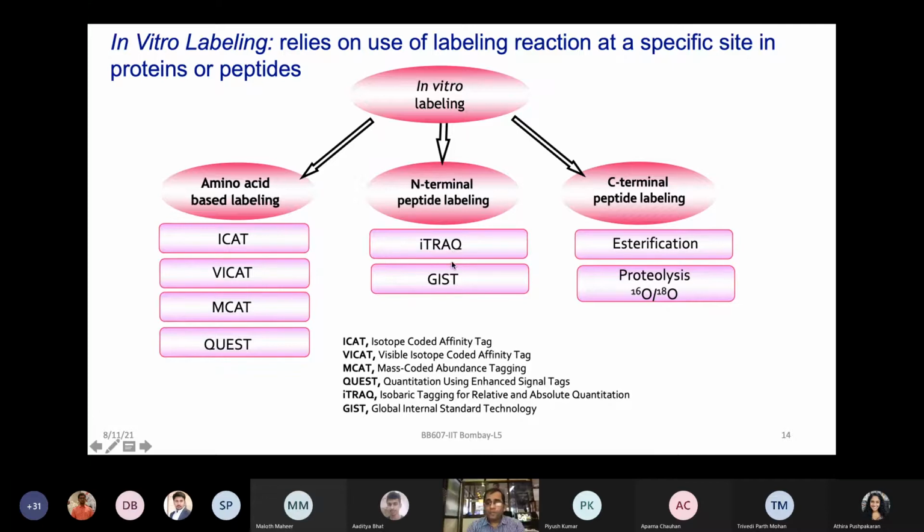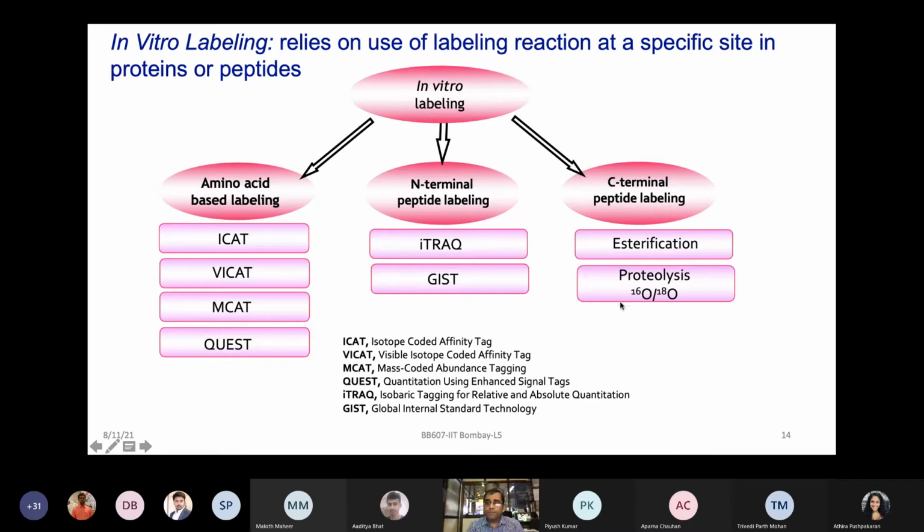One is known as iTRAQ, which is isobaric tag for relative and absolute quantification. A similar strategy to iTRAQ is known as TMT, or tandem mass tag. Other possibilities could be global internal standard technologies, or in the C-terminal peptide labeling, esterification or proteolysis based methods.